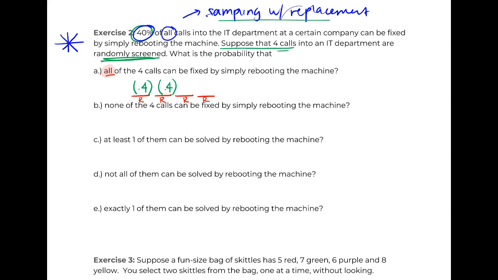We don't have to worry about sampling without replacement where we change up those probabilities. So third one, still doesn't matter that the first 2 were fixed by rebooting. They're all randomly screened. And the fourth one. So this is just going to be 0.4 to the 4th power, which is 0.0256.